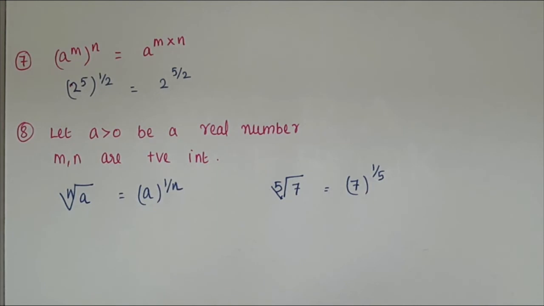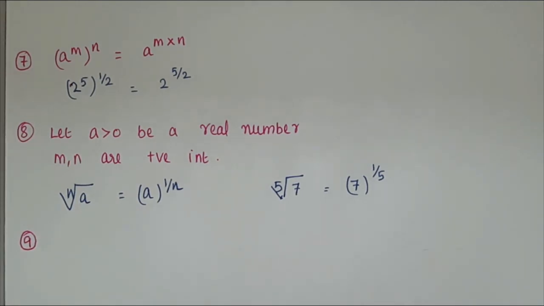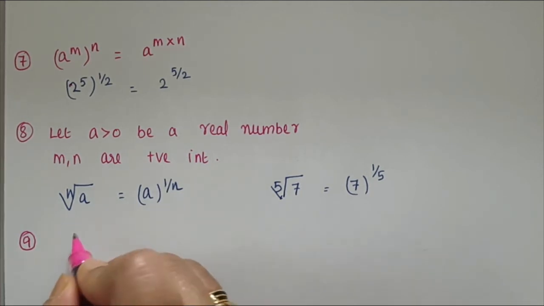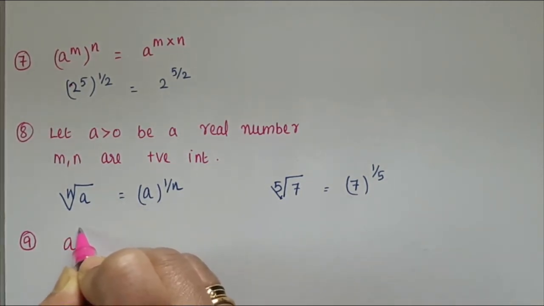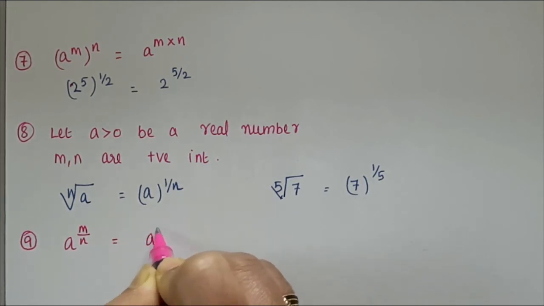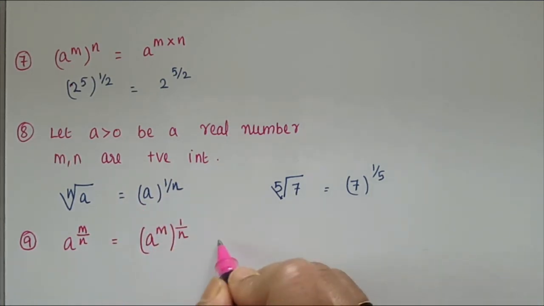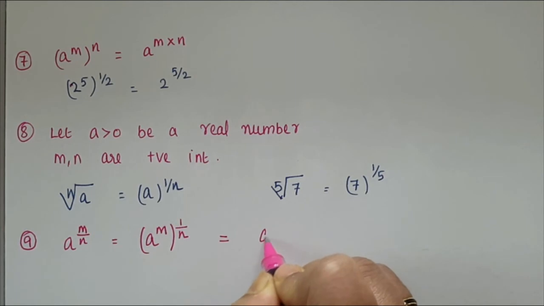Now we are going to write a new property based on 7th and 8th. So the property is a to the power of m by n equal to a to the power of m the whole power 1 by n. I am using the 7th property, isn't it? So that is equal to a to the power of 1 by n the whole power m.